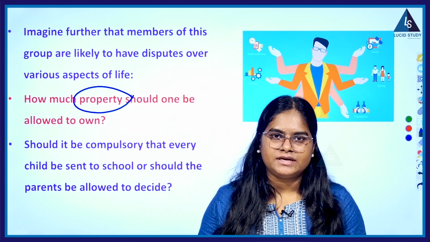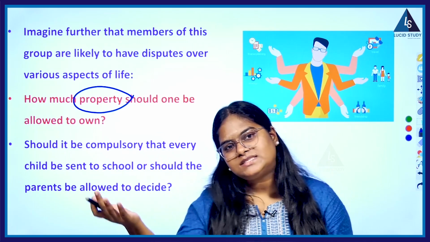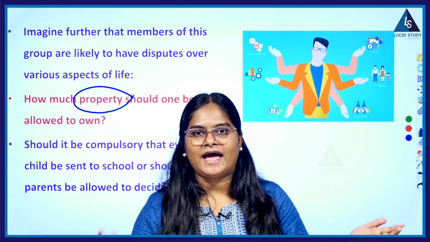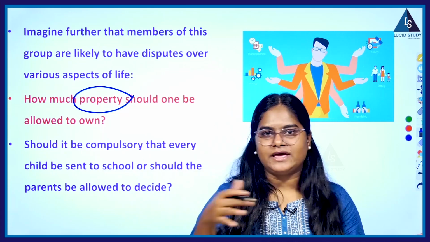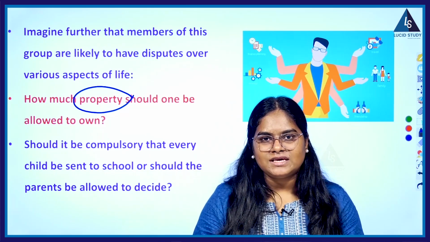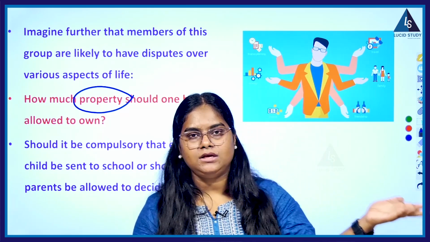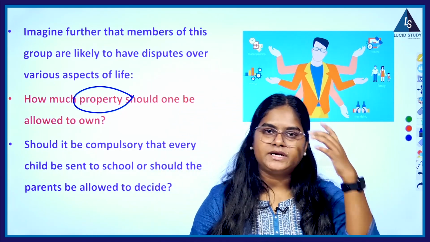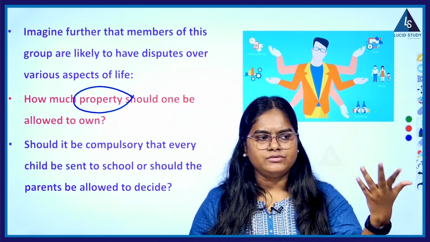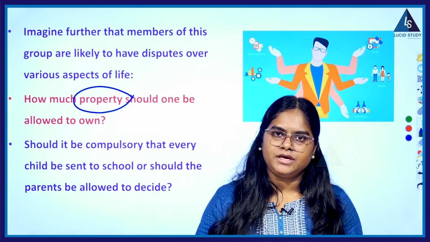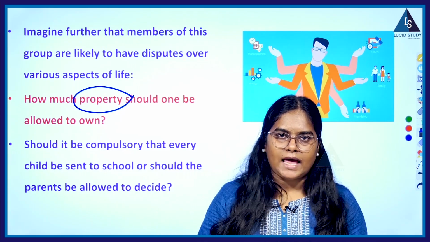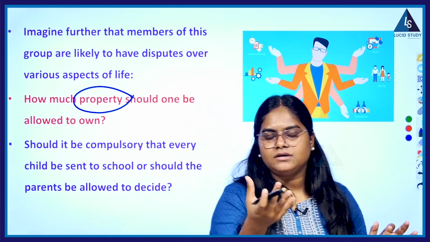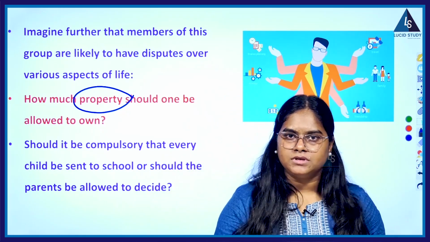Most of the poor people think, right? But when you ask a rich person, because he has a lot of property, a lot of land, a lot of houses, etc., what is he going to say? He's going to say there should not be any cap or limitation on the property. Whichever, however much he is earning, he may go for the land or property. It should be unlimited. That's what a rich person is going to say.